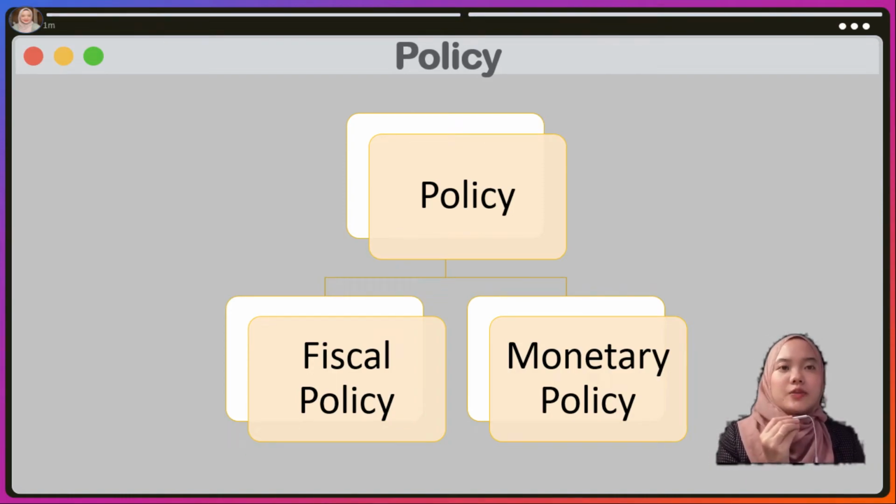When the government reduces spending, aggregate spending will decrease, aggregate demand will decrease, there will be a stock surplus, which will reduce output. Besides that, the government also can raise the taxes. When the taxes are raised, disposable income will decrease. Consumption expenditure will decrease, aggregate expenditure will decrease, aggregate demand will decrease, there will be a stock surplus, which will reduce output.